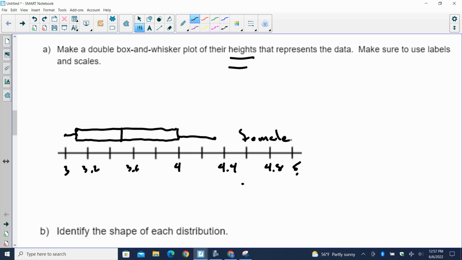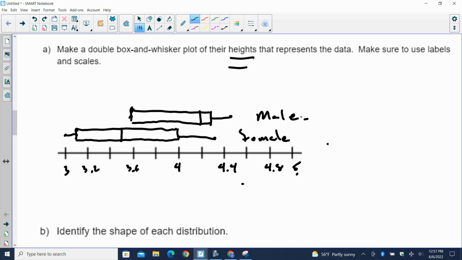Okay? Male. Min is 3.6. Max is 4.5. Right there. I don't know why my pen keeps drawing little stray marks. Q2 is 4.2. Q3 is 4.3. Q1, again, that's the weird one. It's the same as my min. And so my box and whisker really is a box with only one whisker. And this is male.